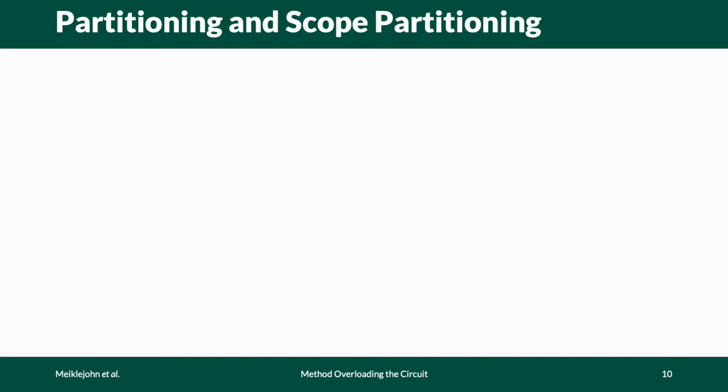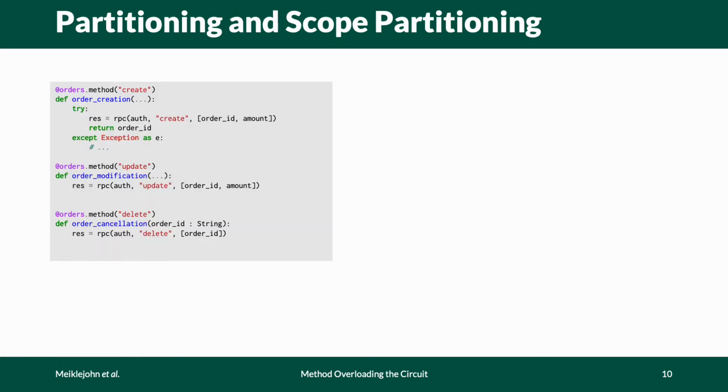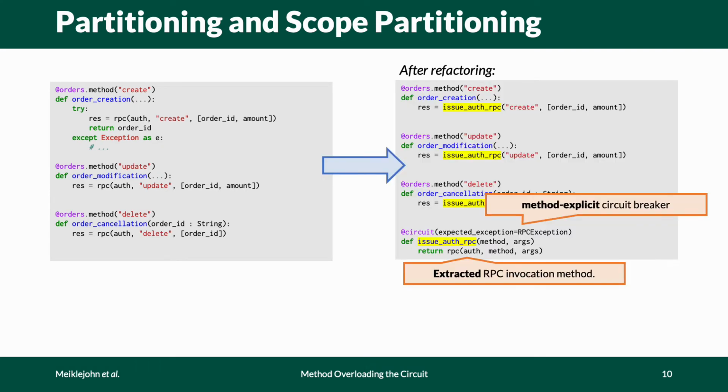In our first case study, inspired by a real-world use case, we'll consider an order service that, as part of creating, modifying, and canceling orders, must communicate with an auth service using RPC, as shown here. Now, the developers might want to refactor this code to reduce duplication, while also installing a circuit breaker to increase resilience. Here, they use a method explicit circuit breaker because it's associated with the method that invokes the RPC, and is explicitly installed using an annotation by the application developer.